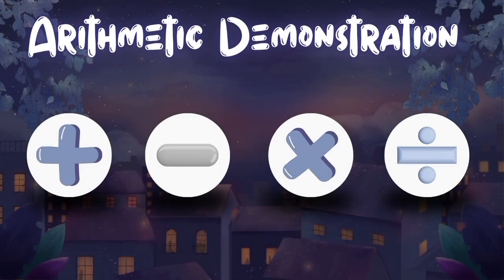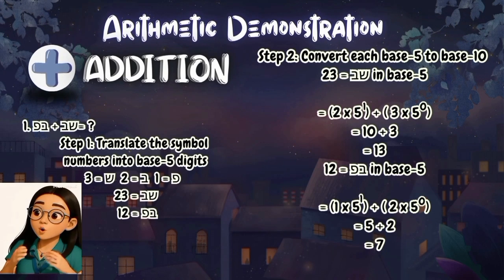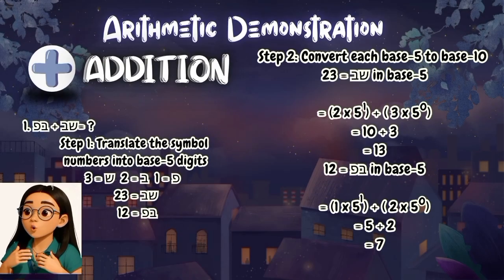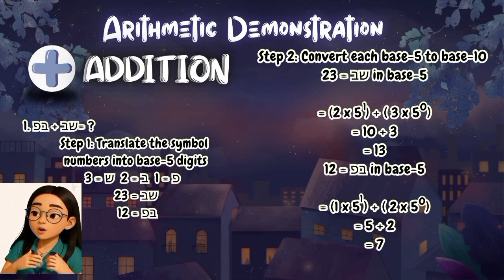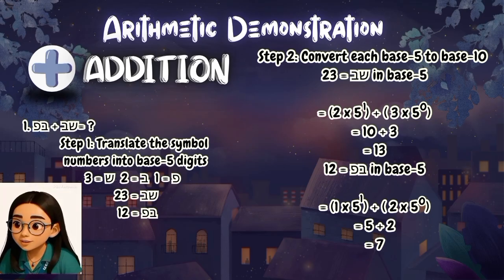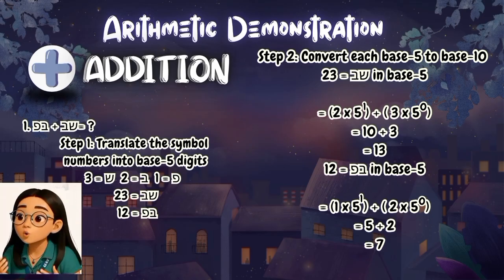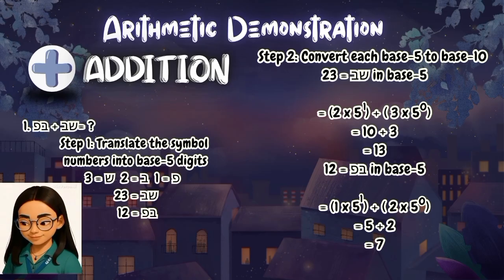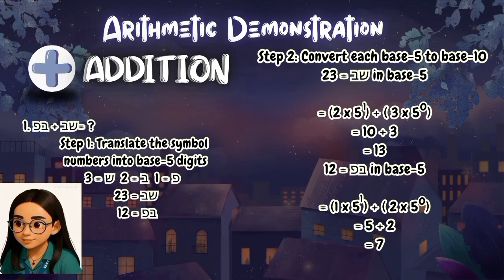In the symbolic system, each character represents a digit in base 5 and is associated with a unique name. For the first step, we can translate the symbols into their base 5 equivalents using the reference table. The first symbols that we can see is composed of Lumo and Cora, forming the base 5 number of 23. The second symbols that we can see consists of Nava and Cora, forming the base 5 number of 12.